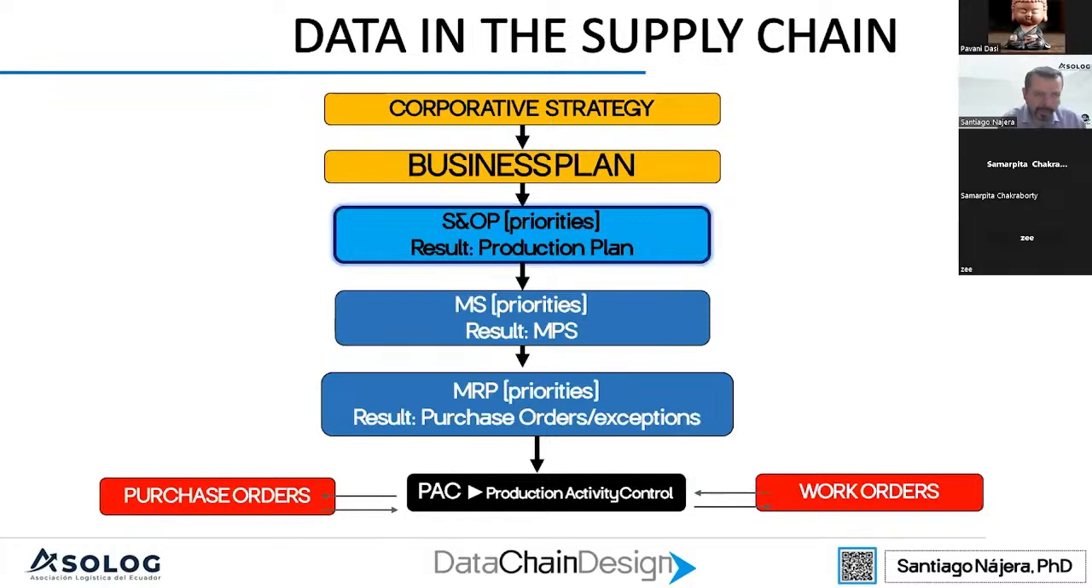If we see this, we have a complete supply chain system in there. We have the yellow part, which is the corporate strategy and the business plan. That is not supply chain. That is the strategy of the company. Nevertheless, the supply chain will try to accomplish the business plan of the company. The business plan is what we want to do, and the supply chain is how we are going to do it. So the yellow part is what we want to do, and the blue part is the supply chain, how we are going to do it.